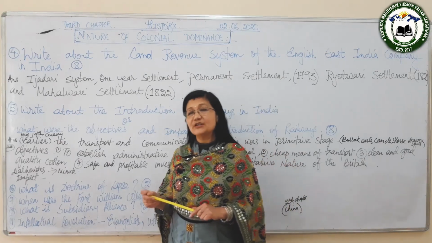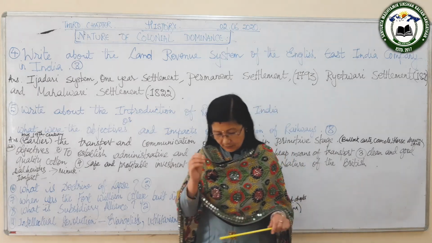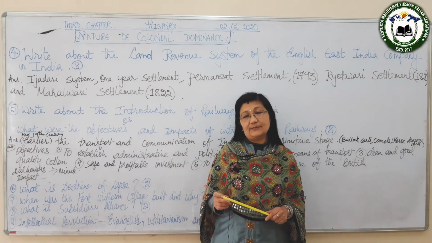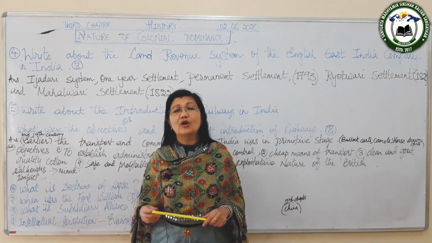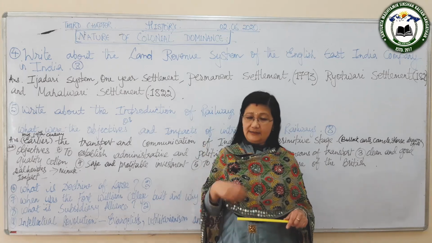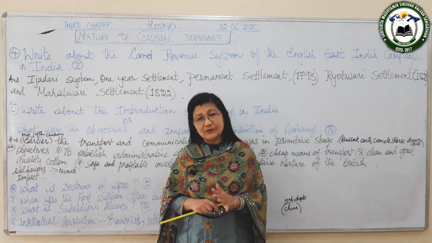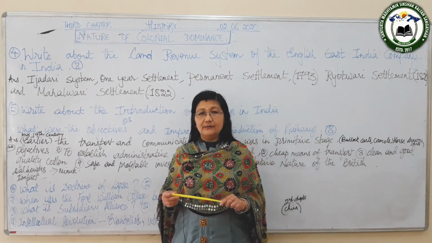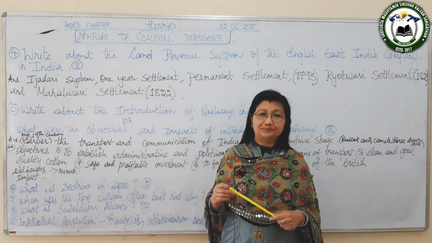So now the British Parliament in England decided to send Lord Cornwallis to India to start the permanent settlement. He was a person who belonged to the Zamindari family. He had some knowledge about the land revenue settlement, so he was sent to India, and he introduced the permanent settlement in Bengal, Bihar and Orissa in the year 1793.